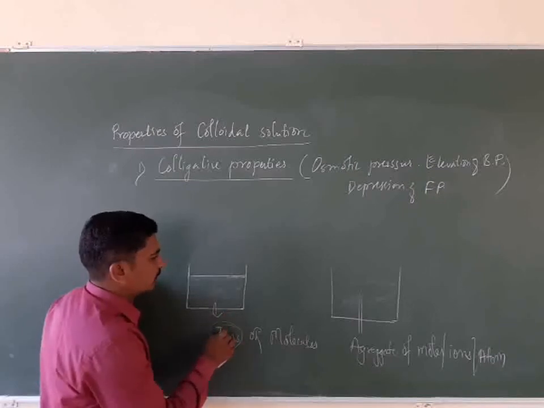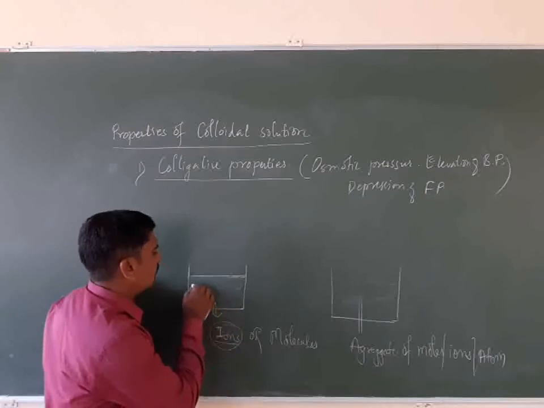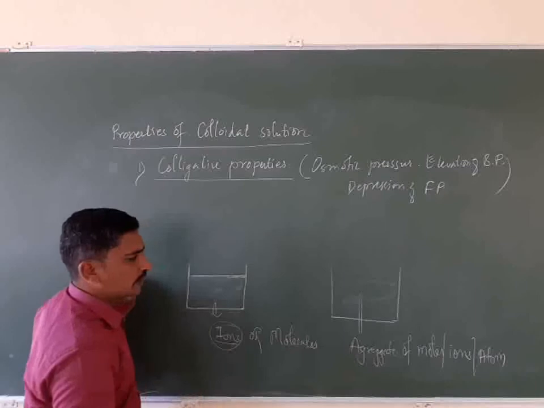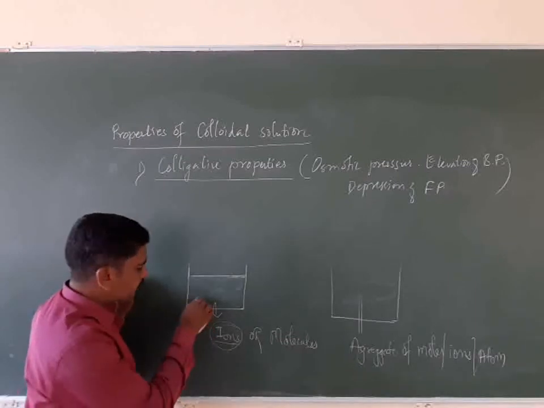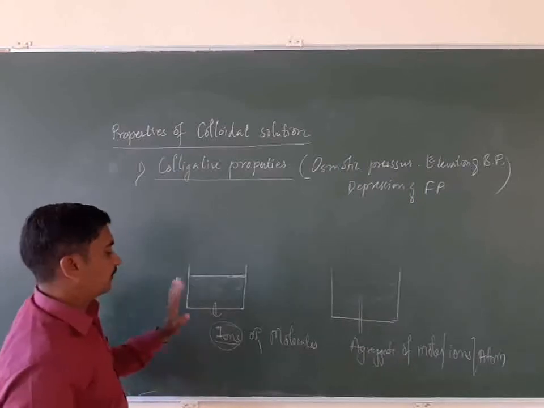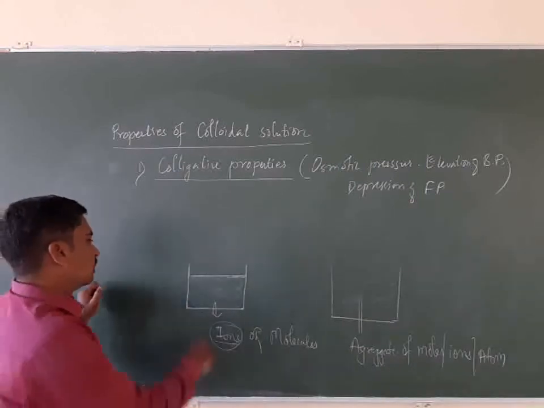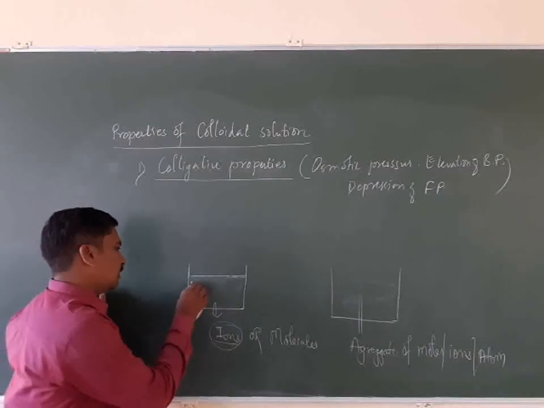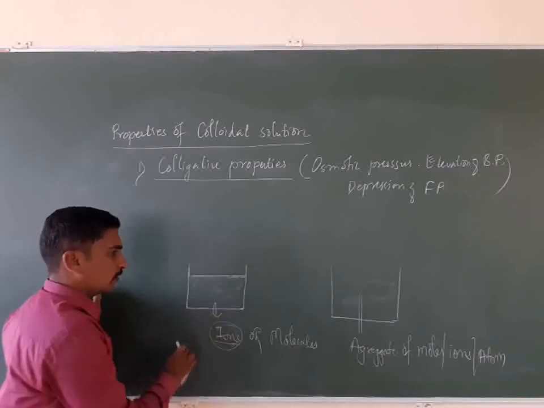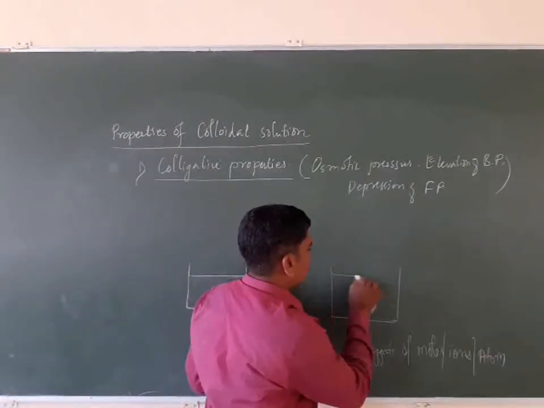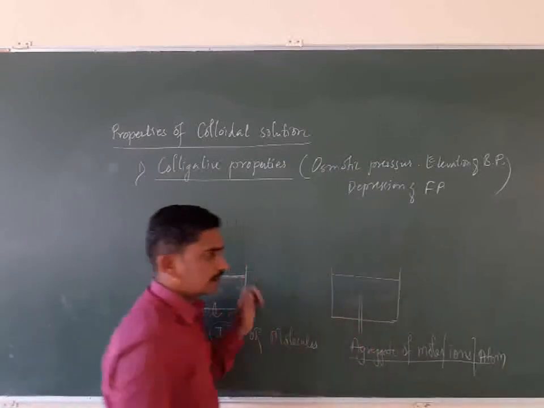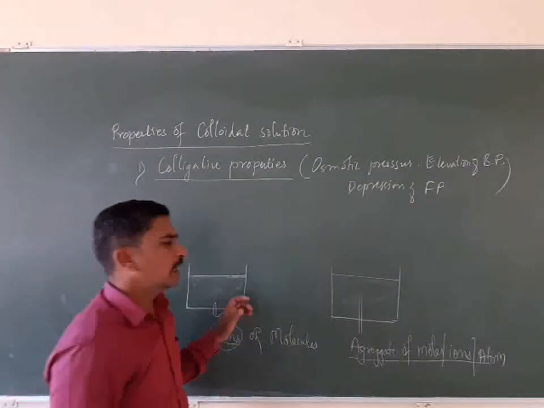Whatever the concentration, that much amount of molecules or ions are present in the solution. So the particle size in the normal solution is fixed for the entire solution. But in the colloidal solution, the molecules and ions form aggregates.